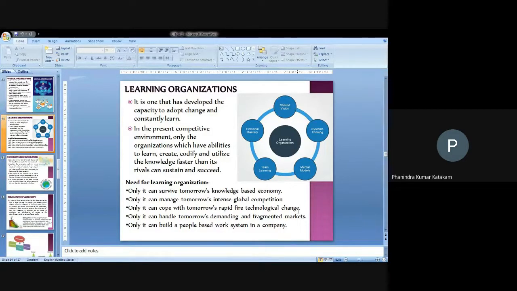And only learning organizations can handle tomorrow's demanding and fragmented markets. The markets are very clustered, very unstructured. We cannot say that our product can be sold only in the Warangal region, or Hanamkonda or Kazipet region. We can create demand for the products by implementing electronic forms of business, by shifting your business from traditional to electronic business. You can make your products readily available to people in different areas, so that people can buy from various sources. That can also increase your untapped markets.